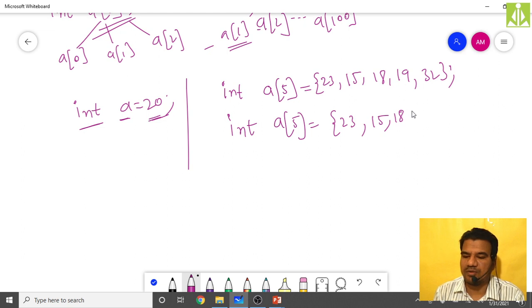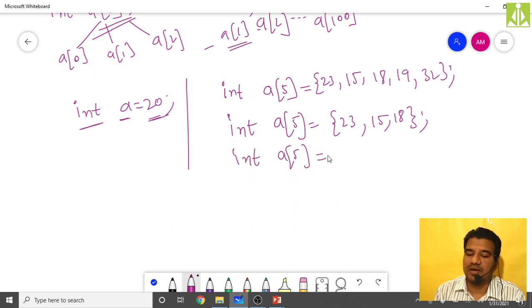I am not initializing more than three. Then initializing all elements to 0 like this: int a of 5 equals 0.